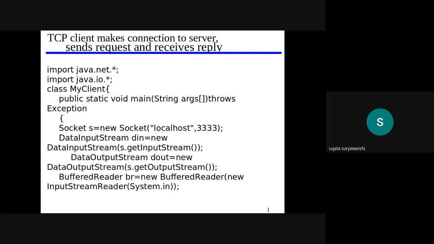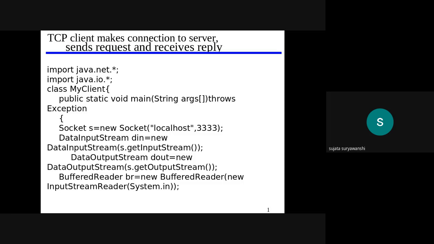The syntax is different for the client and server programs. Using sockets, we need to create a socket at the client and at the server level, and the syntax for creating the socket is also different. Today we'll see the TCP server program and a demo of how to execute such a program.